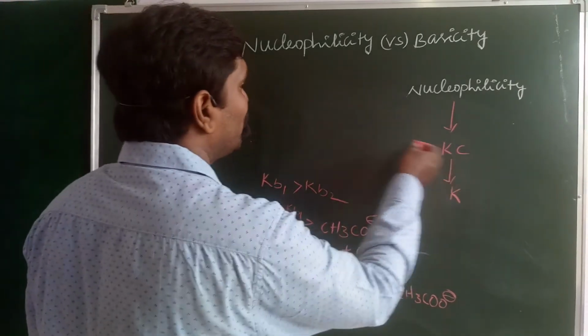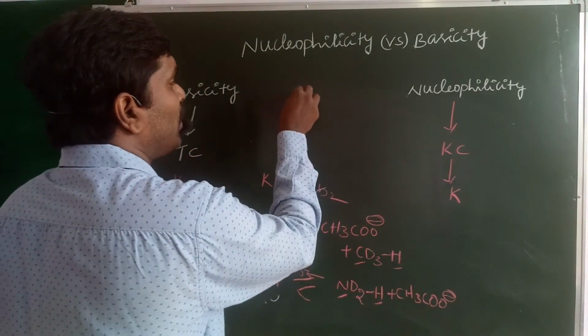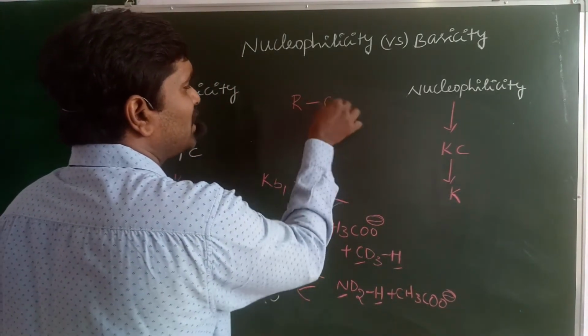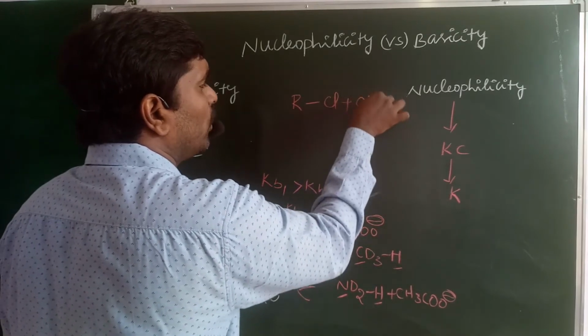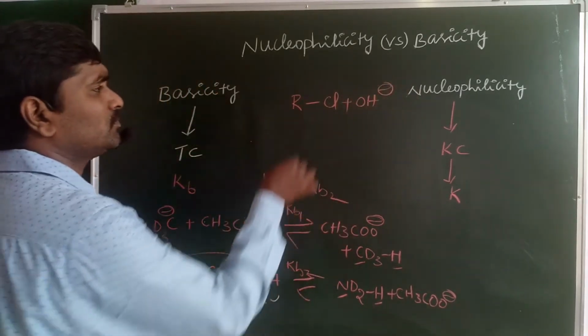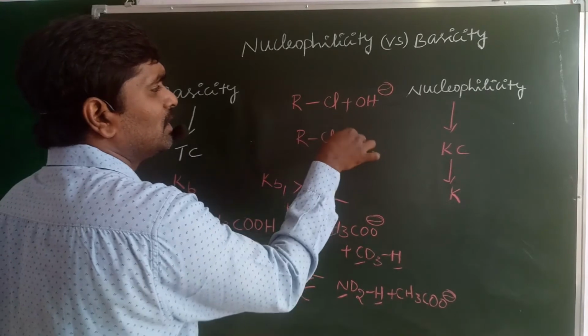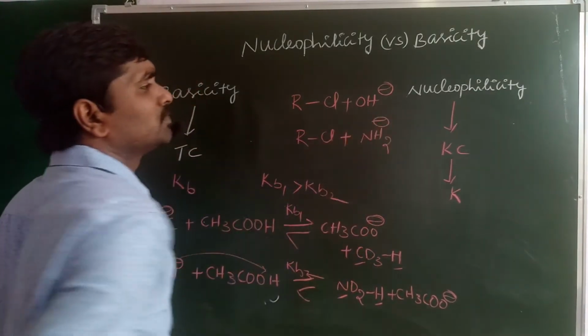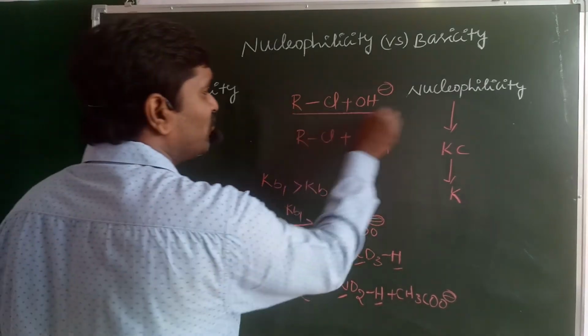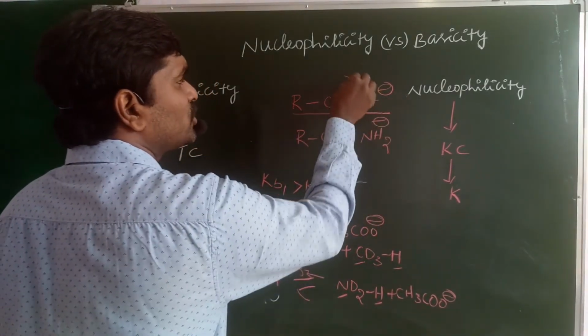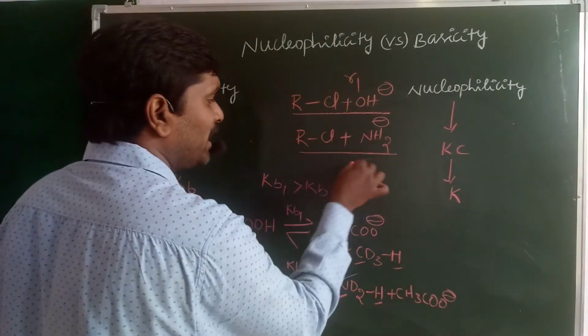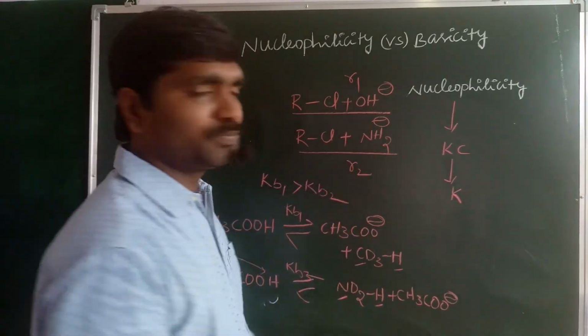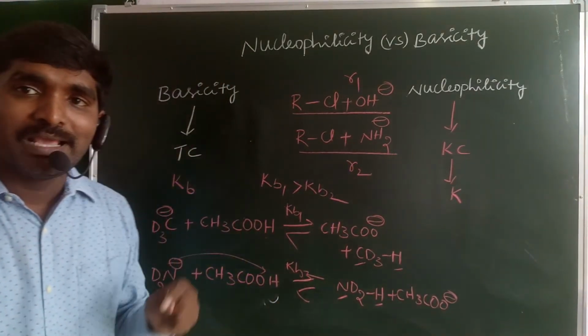For example, the alkyl halide RCl may react with OH minus, and RCl may react with NH2 minus. For the first reaction the rate constant may be R1, and for the second reaction the rate may be R2.